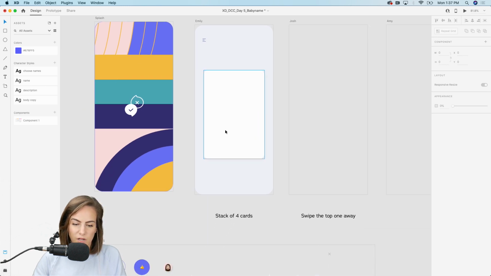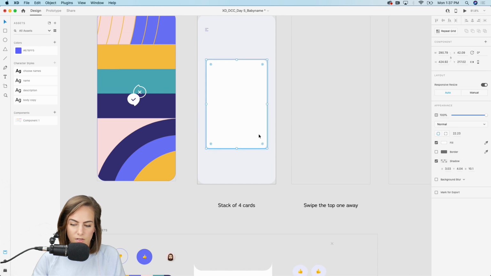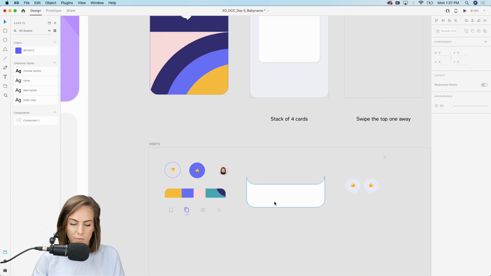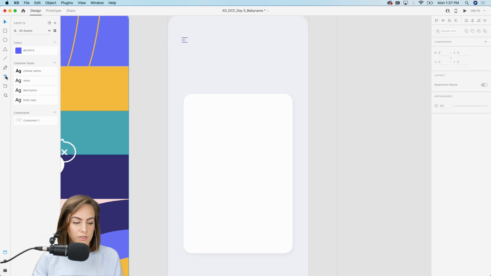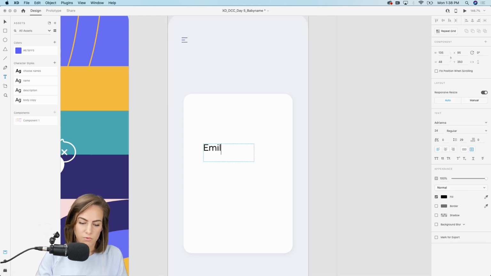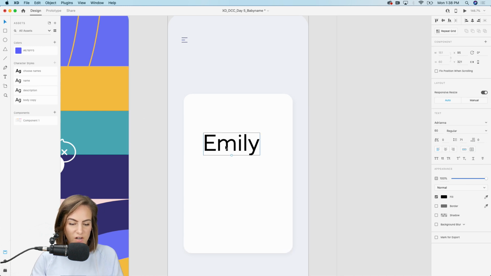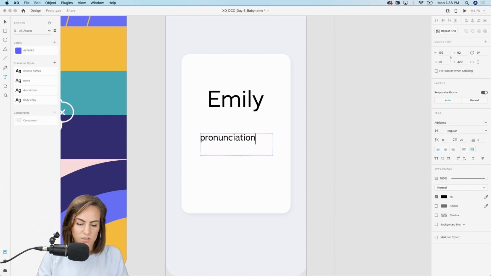And so I'm going to add this rectangle here. Just has a little shadow, need to double click in there. And again, keeping this super minimal. So on this, let's go ahead and start adding the name that we can swipe through. So we'll say Emily. Make this a lot bigger. We want this to be the main thing we're focusing on, so make it huge. And then maybe pronunciation of the name. Only things that would really be super helpful.